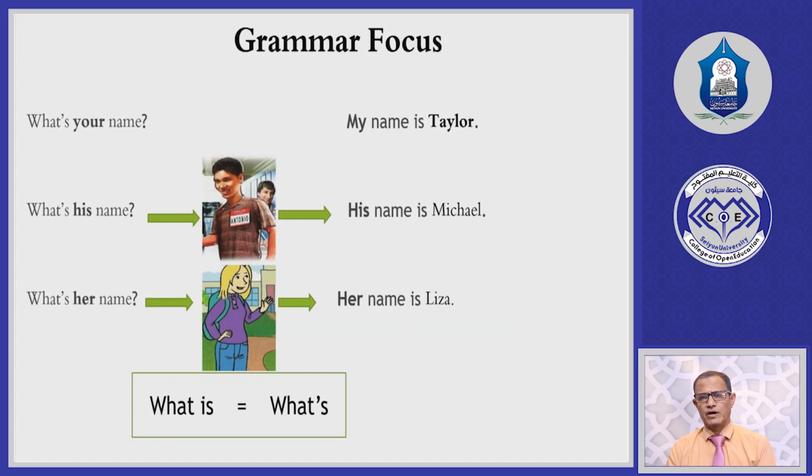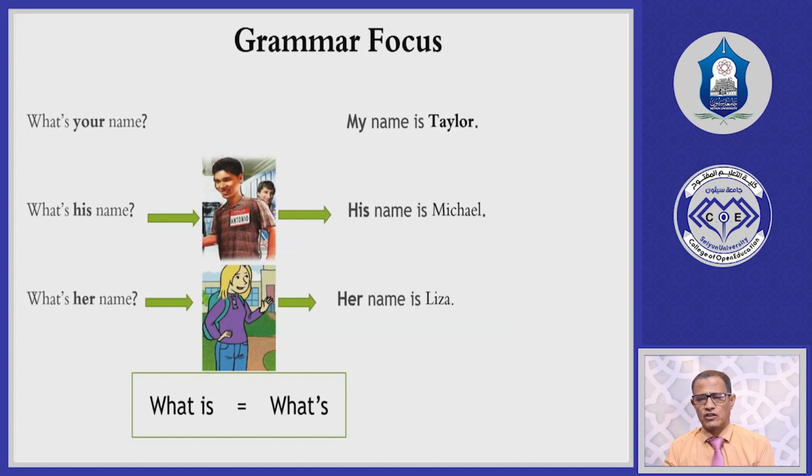So now we have my, your, his, her, and then we have some other adjective pronouns for the plural, like our, for people who are talking. For example, our friends are polite. Our friends means أصدقاؤنا. This is also an adjective pronoun, and also their friends, أصدقاؤهم, which means the friends of people who are away.